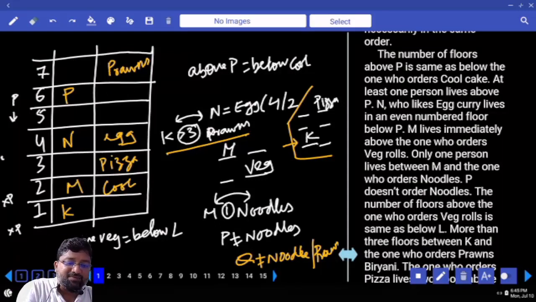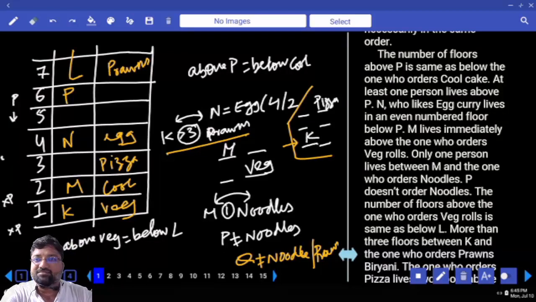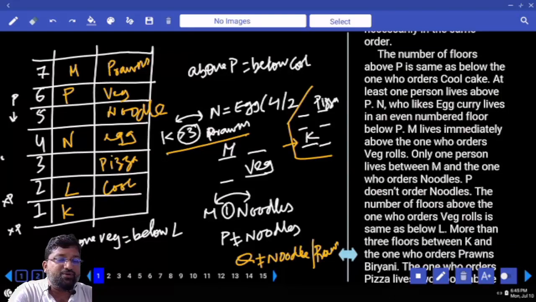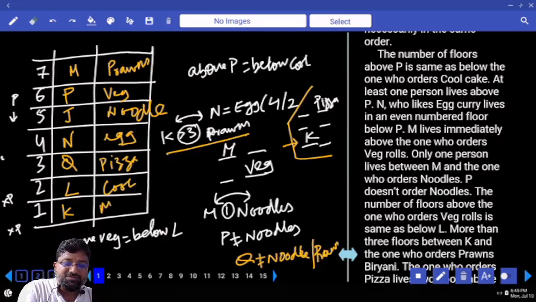If this is M, this is veg. This has to be L. Immediately link, fatafat. M and noodles, no chance. So definitely this is M, this is veg, this is L, this is noodles. When I say noodles, Q does not like noodles and prawns biryani. Definitely this is Q. There is one person left out. Who is that one person? This is J. There is one variety left out, one dish. Did I get the answer?